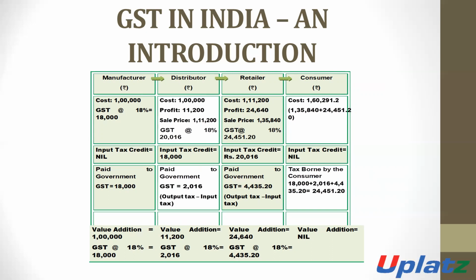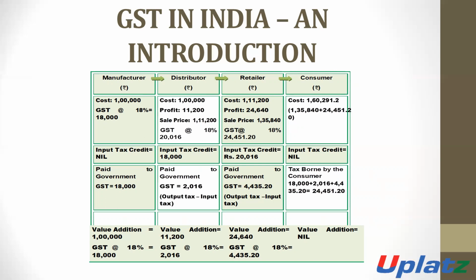When the distributor sells such product to the retailer, he will charge GST at 18%. So the GST will be 1,11,200 into 18%, which is 20,016 rupees. Total amount of GST will be 20,016 rupees.